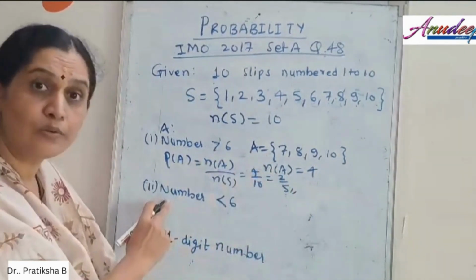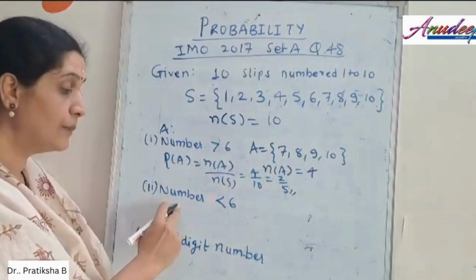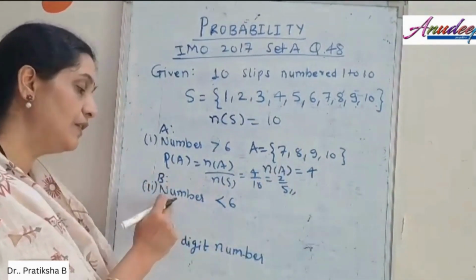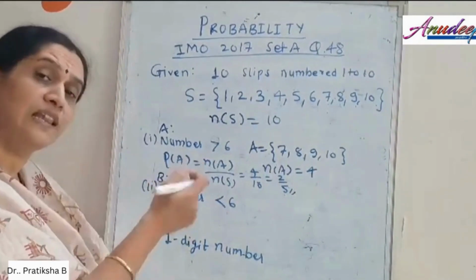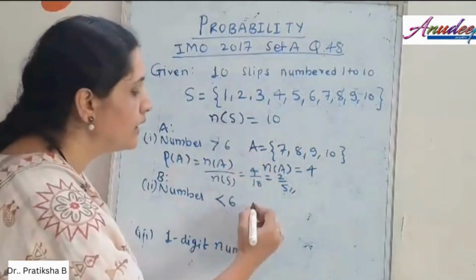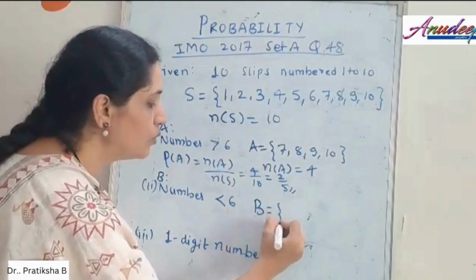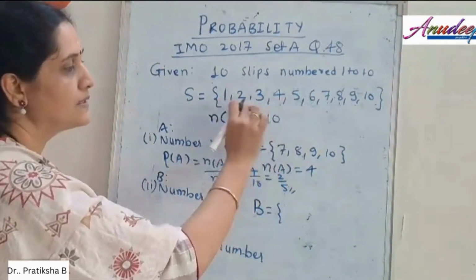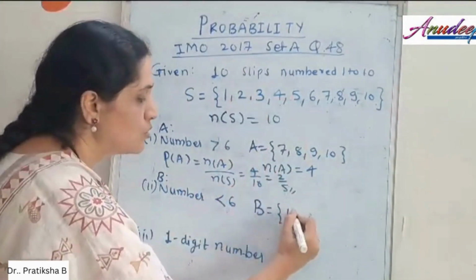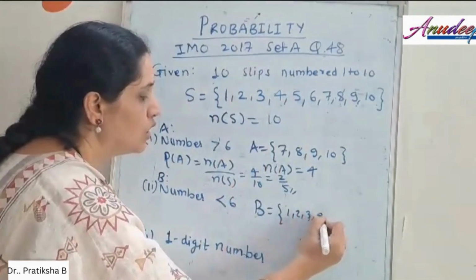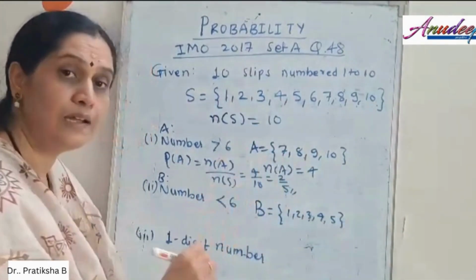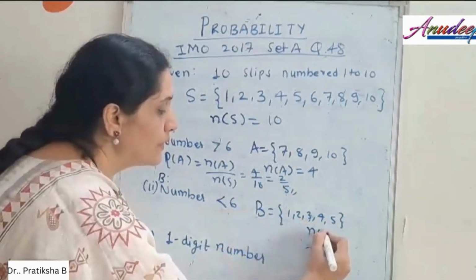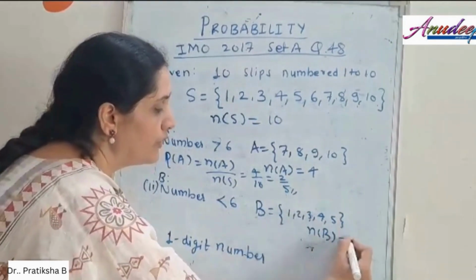Next, we have to calculate the probability of a number which is less than 6. Let me define B as the event where we are getting a number which is less than 6. So what are the elements in set B which are less than 6? All these elements are less than 6, so it is 1 to 5, right? So 1, 2, 3, 4, 5. These are the elements in the set B, and the total of them, N of B, will be equal to 5.